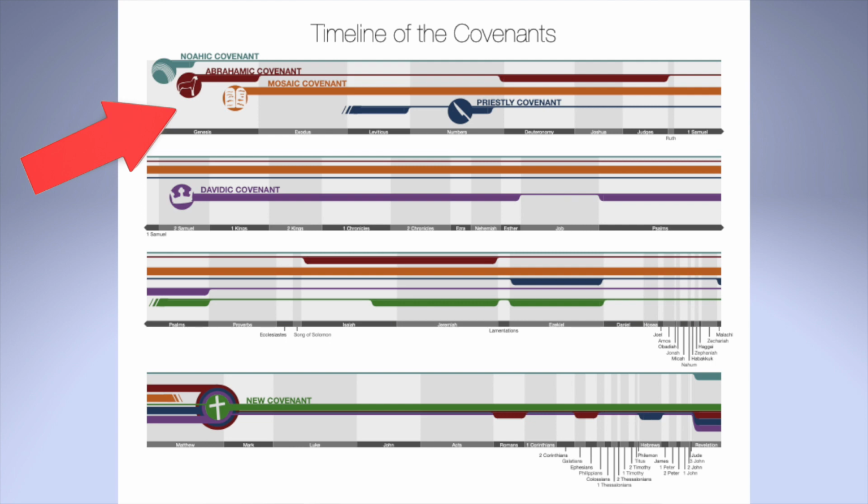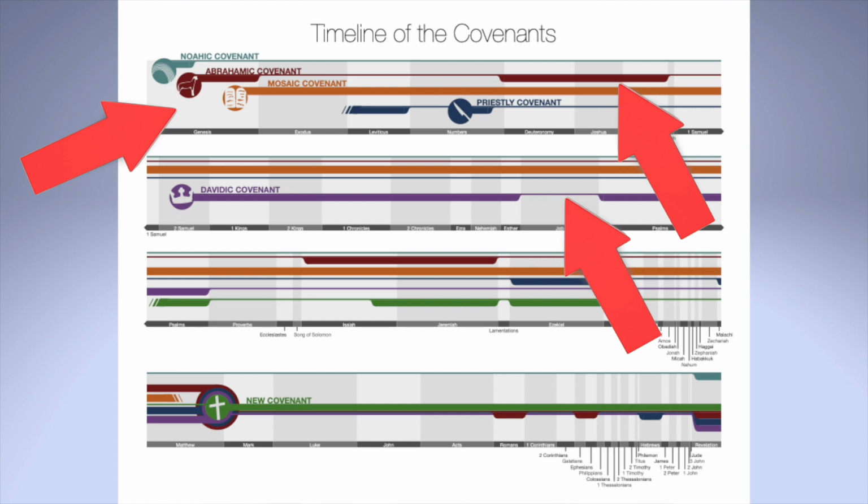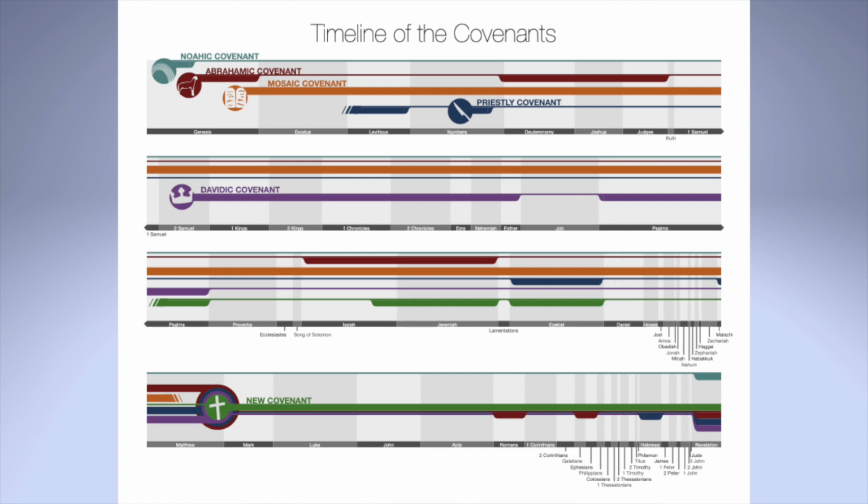Also, if you notice that color line is thick for certain books or thin for certain books. When it is thick, that means that covenant is at the forefront of that book. And when it is thin, that means that covenant is not the main point of that book of the Bible. Now, what happens is that certain books of the Bible might have multiple covenants playing at the same time.